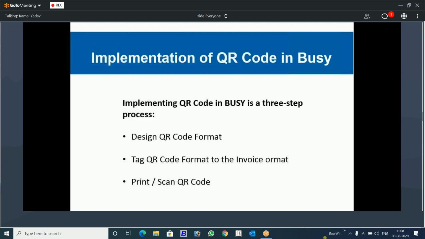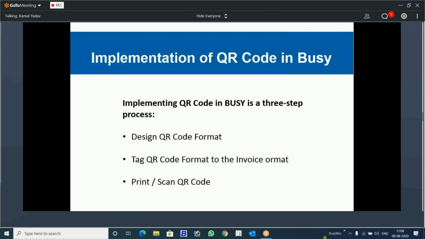Okay, the next slide is how we are going to do the implementation of QR code in Busy. The steps are very, very simple. Like any other implementation in Busy, we have a track record of giving things in the simplest way. The QR code also is done in a very simple way. And especially when you compare it with our competitor, the way they have given QR code and the way we have given QR code, you will find it much, much simpler in Busy for implementation.